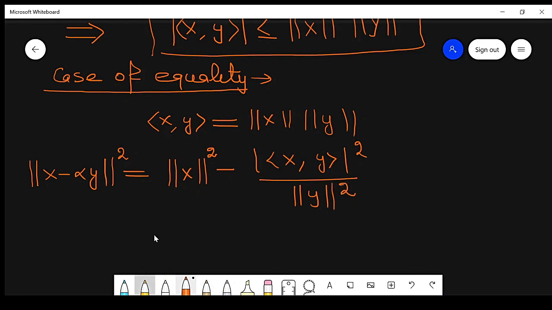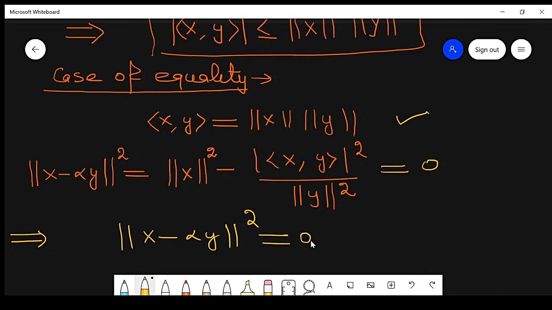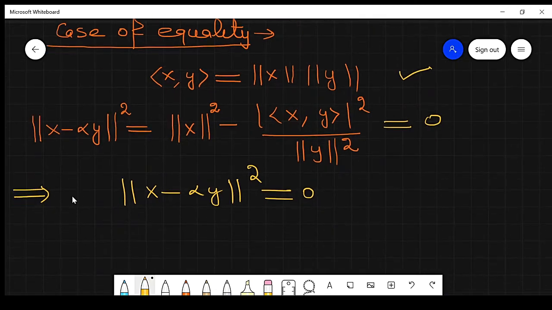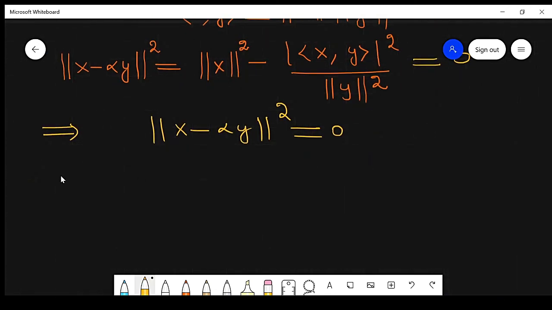So that we found in the previous result. If I use this result, this term will be 0. If this term is 0, then norm of x minus alpha y whole square will be 0, and similarly it implies x is equal to alpha y. Norm is 0 and x is alpha y.